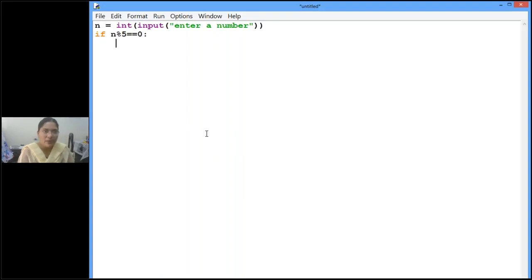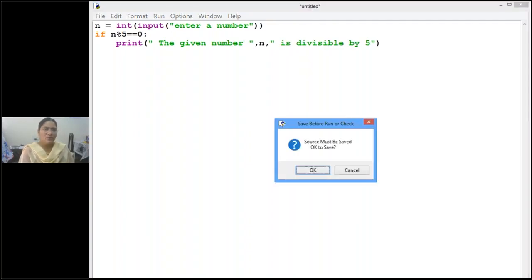So if the remainder is 0, then the result is true, and we print that the given number is divisible by 5. Otherwise, if you want to display the number also, what do we do? Separated by comma, we give n. So this is one way of writing, isn't it? If you want some space also, now let's execute and see. Here I have written only if.